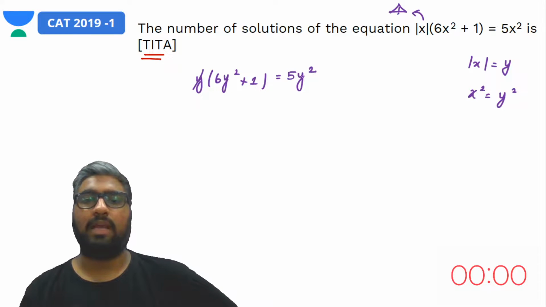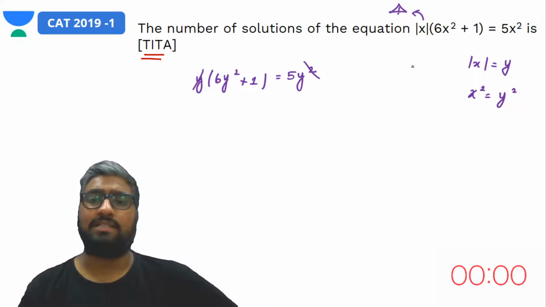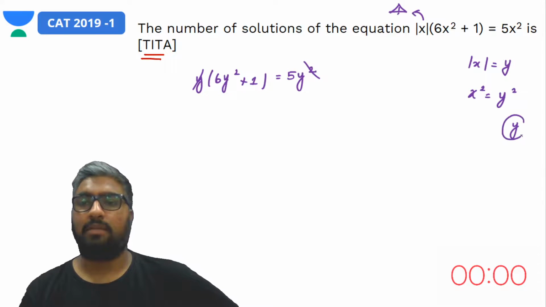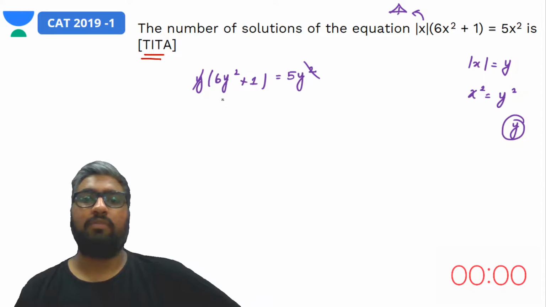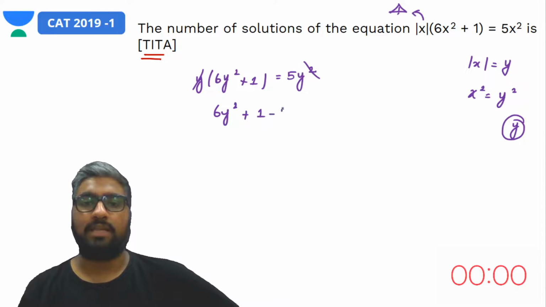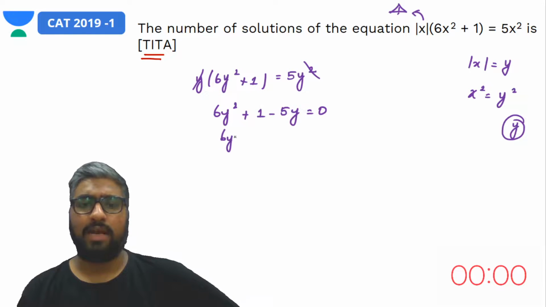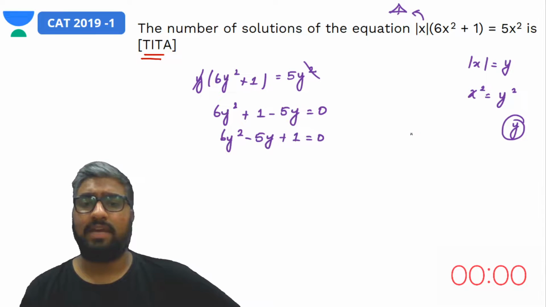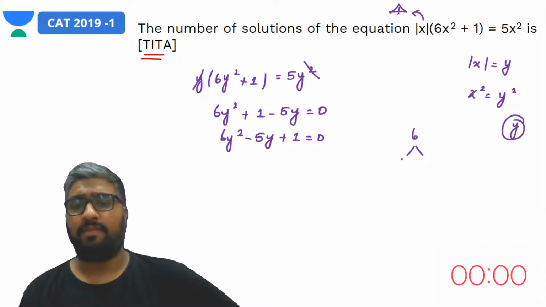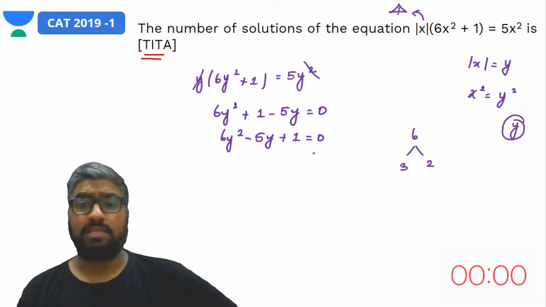So one y could get cancelled off. We have to remember that we've cancelled out a y, so we'll keep that in mind on the side. Now what we would have is a very nice quadratic equation, 6y square plus 1 minus 5y is equal to 0, or rearranging this, 6y square minus 5y plus 1 equal to 0. We'll have to factorize this. We have to split 6 in such a way that the sum is 5. So we would have 3 and 2, both being positive in this case.